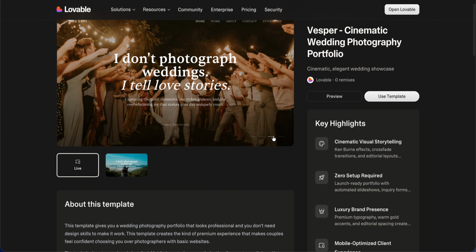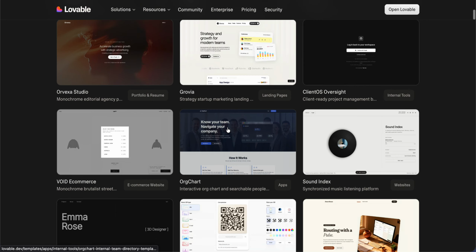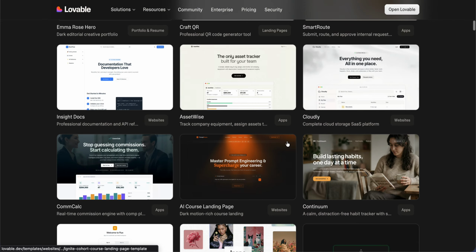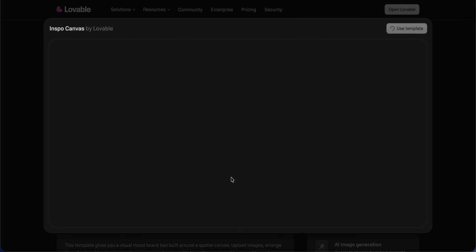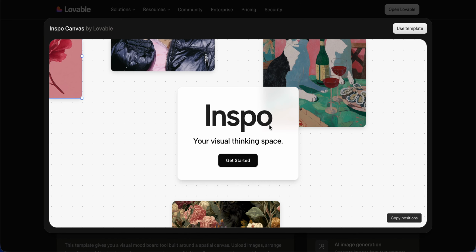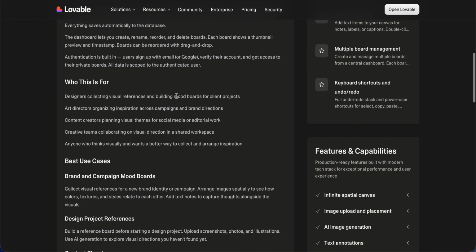Let's see one more example of a template. Let's see this. So we can also use this template and generate our own website from it.